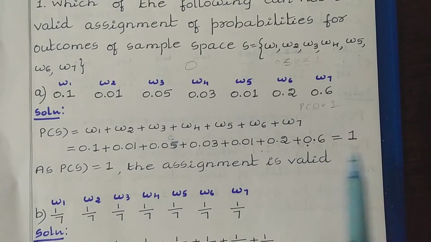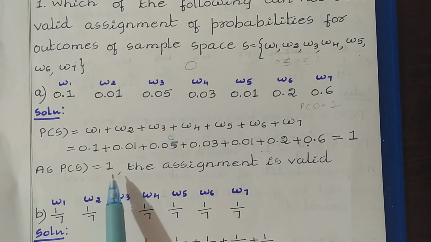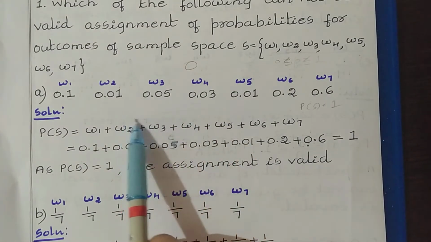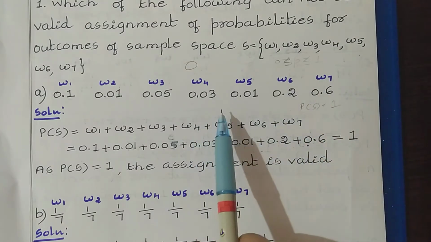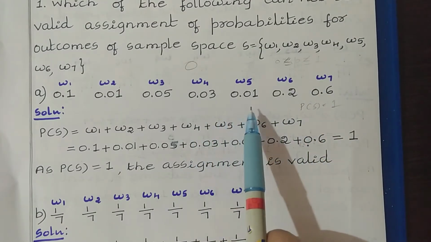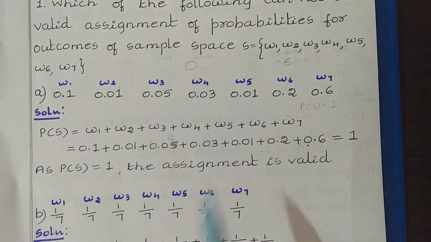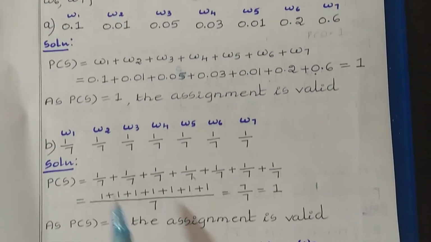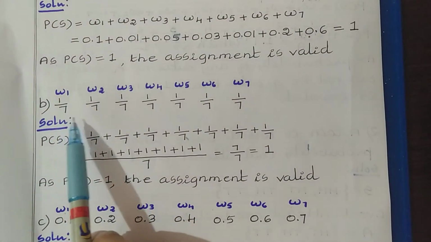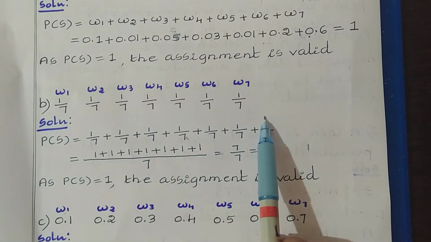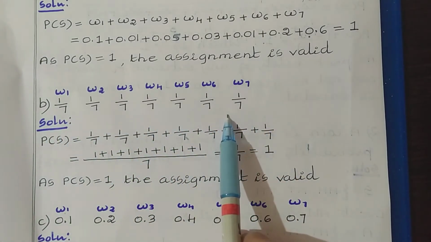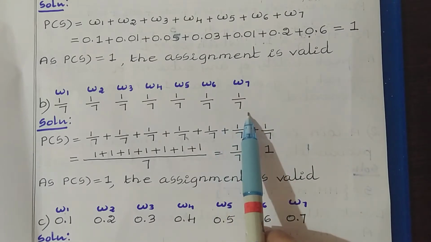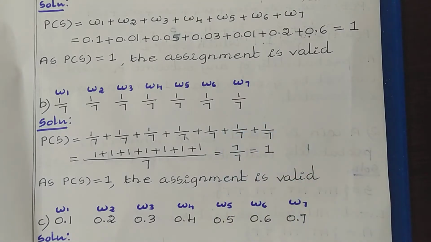As we got here the probability of the sample space as 1 and the probability of the outcomes lies between 0 to 1, so we can say this is a valid statement. Now the second sub question, which has 1 by 7 in all the outcomes. Here this value 1 by 7 lies between 0 to 1. So the first rule is satisfied.